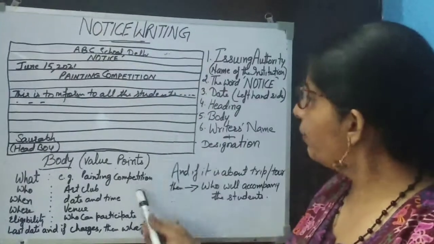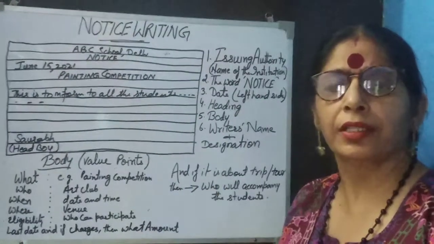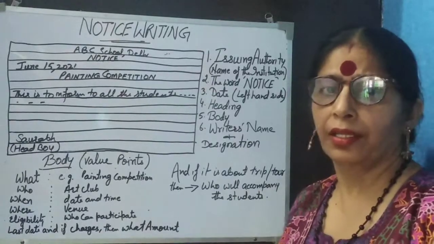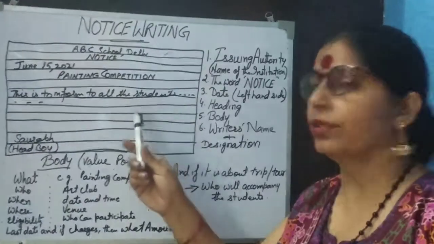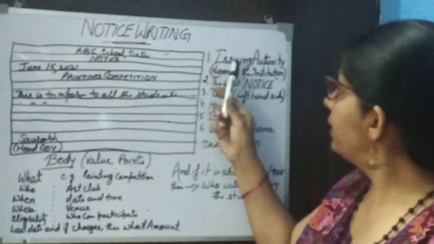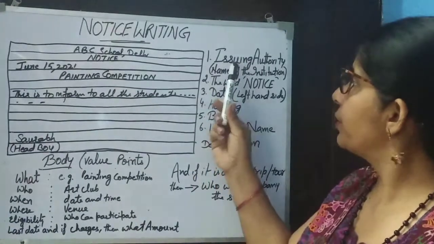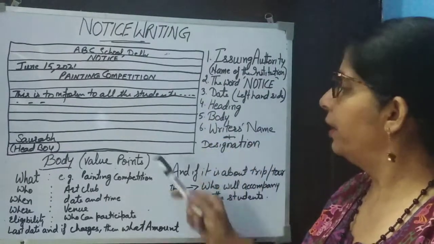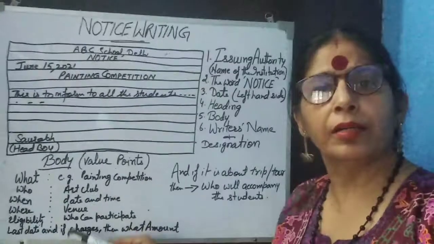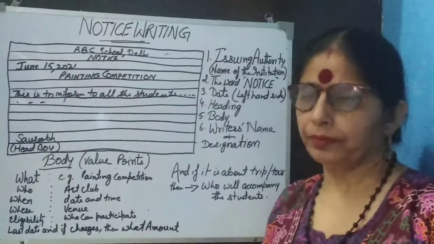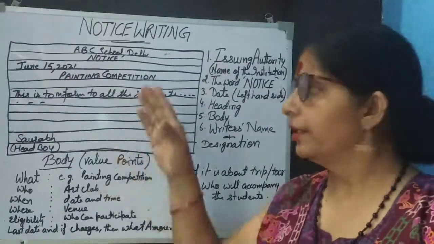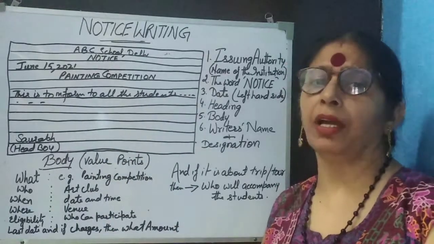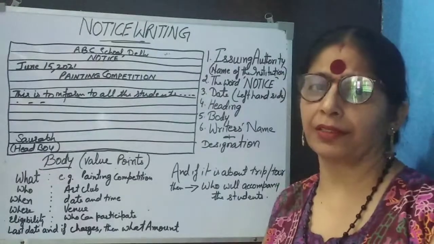So if you remember all these points, then you will get 100% marks, whatever marks are allotted to this question. So remember these points: first of all you will start with the issuing name, the word notice, then date, heading, body, and then these are the points under the body which you have to cover. I hope if you practice with this, then you will be able to get good marks, or I must say full marks. Thank you.